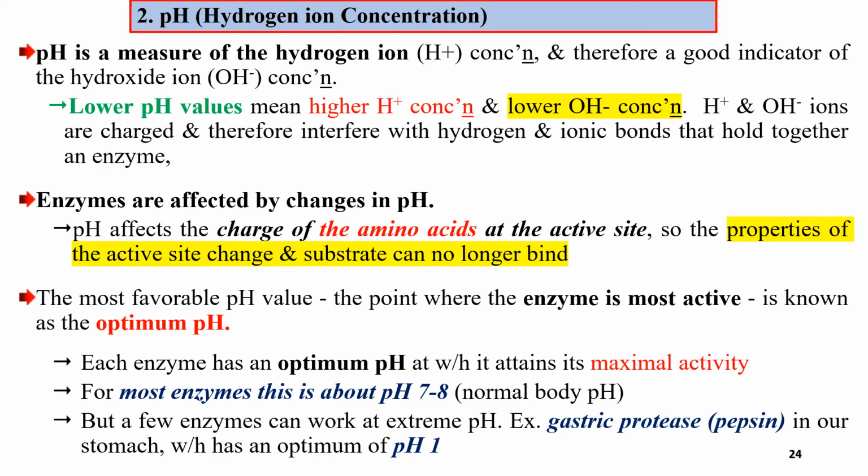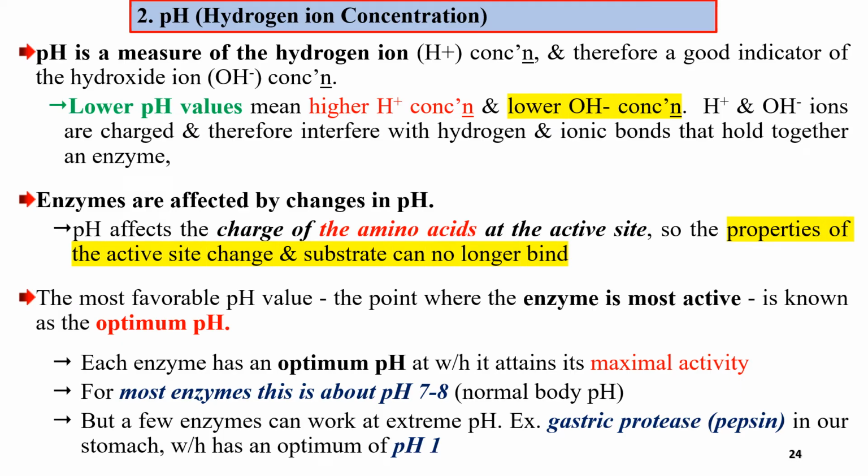Each enzyme has its own optimum pH at which it attains maximum activity.